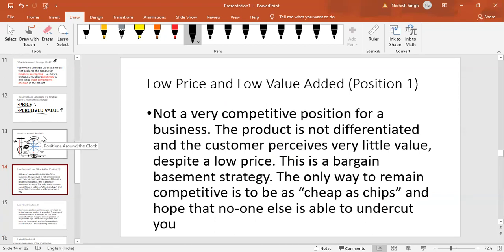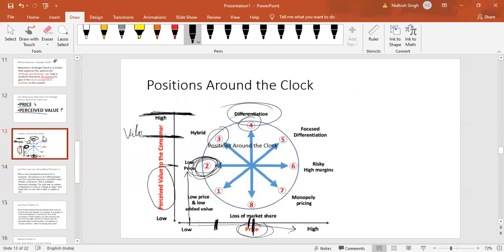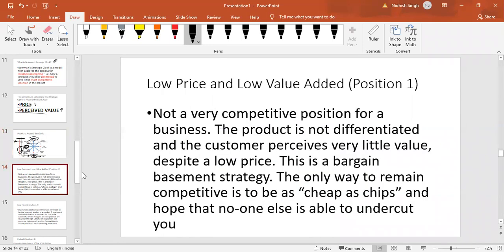Price sensitive customers, simple products and services. Position 1. This one. This is not the right position to be on. To start with, you are charging higher than the lowest price, below average, and the same is in terms of value as well. But in fact, you are still not at a disastrous level. So look at this. Not a very competitive position for a business.